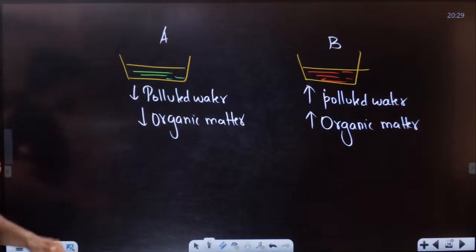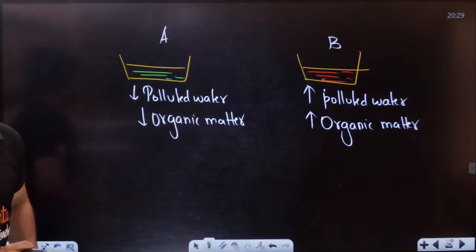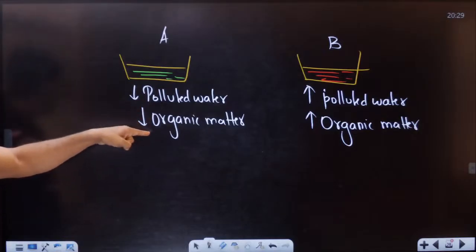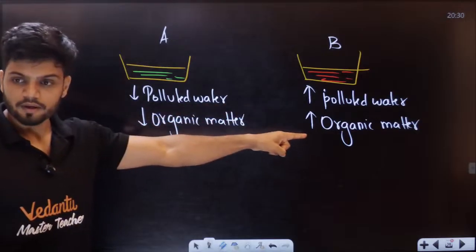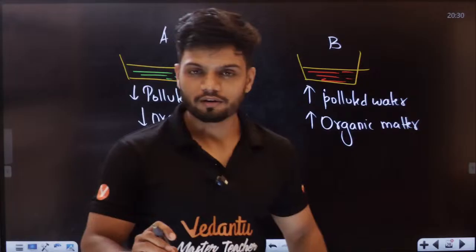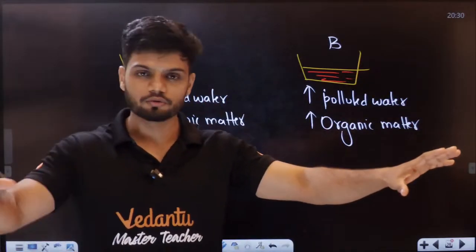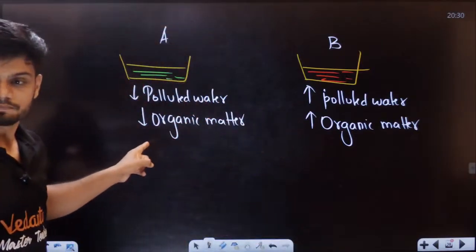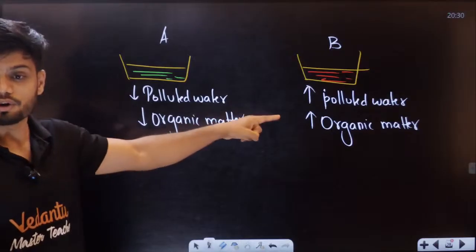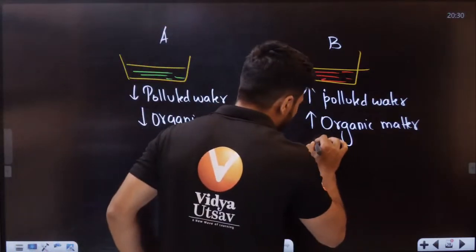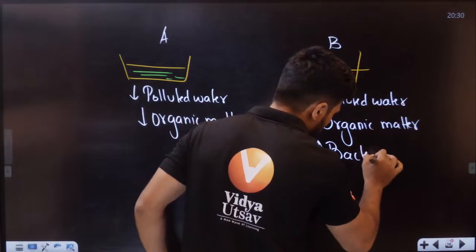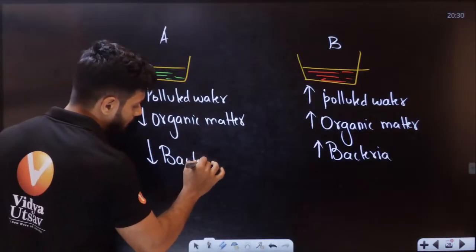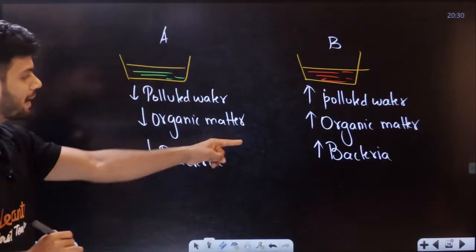Now, students, in which one do you think we will have more bacteria? See, here less food, here more food. Whenever someone is giving free food and there is no food elsewhere, where will you go? If you are a bacteria, where will you go? Obviously here, in B, we will have more bacteria. Here we will have less bacteria.